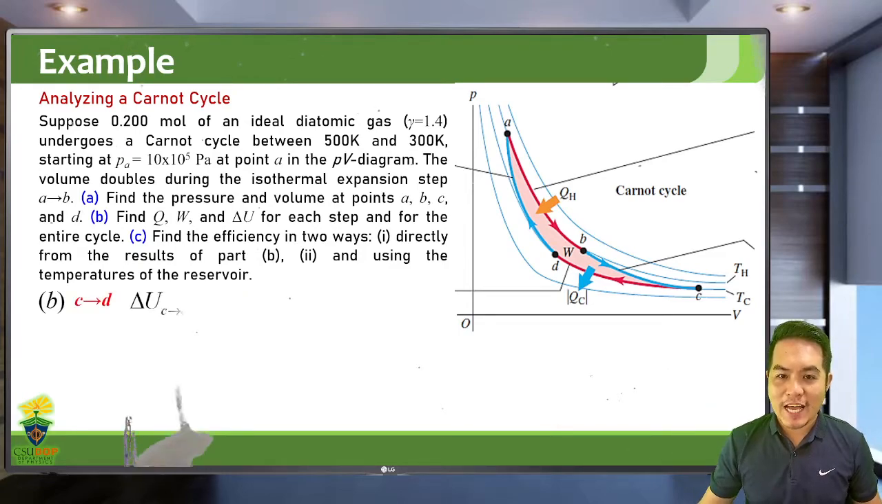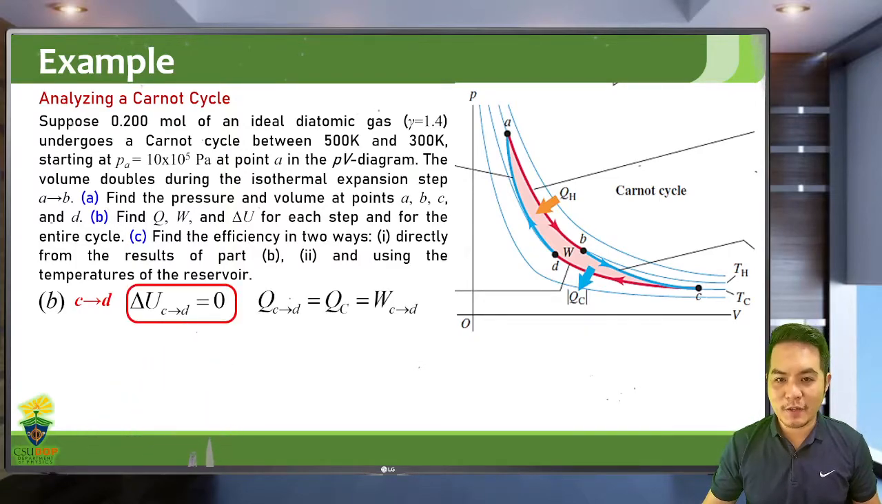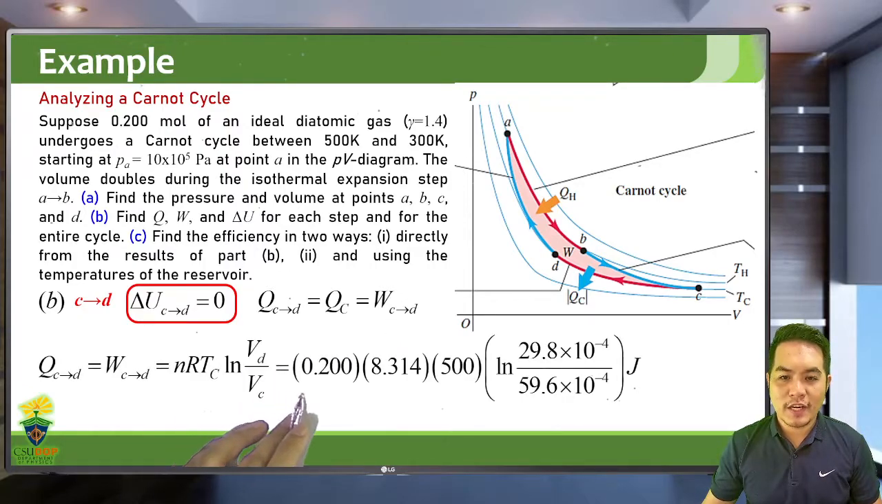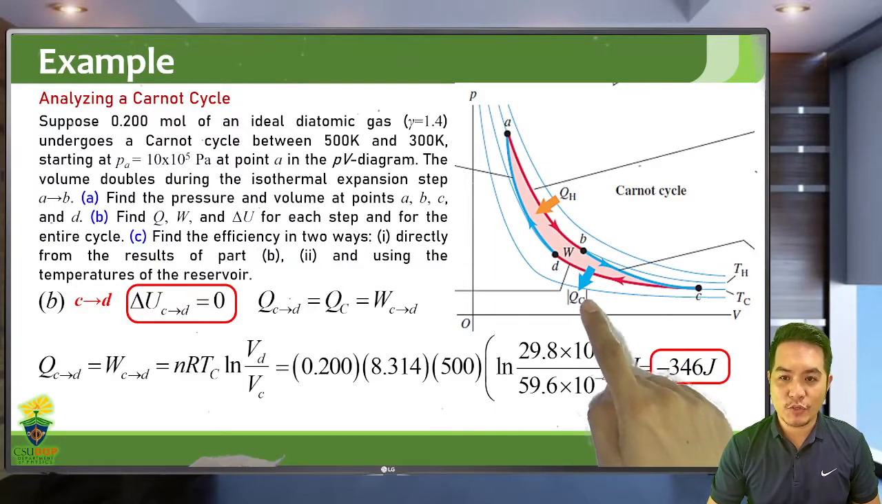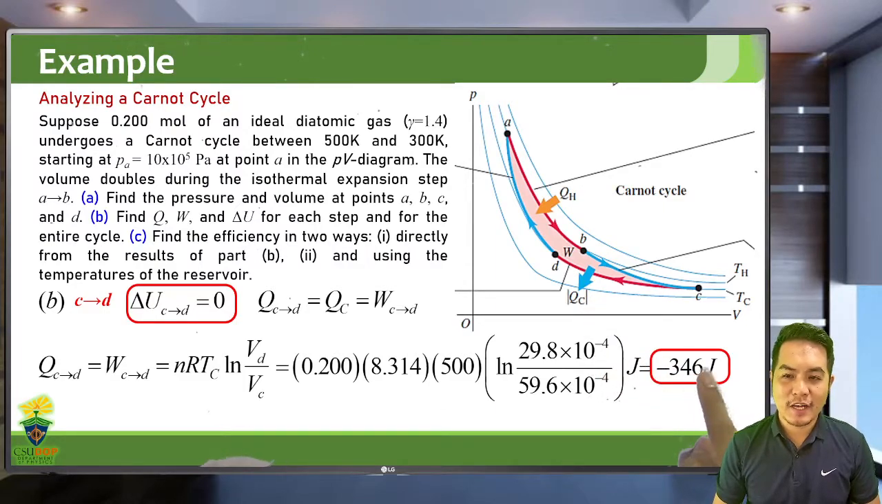So from C to D, another isothermal process. It's an isothermal compression. So the change in internal energy is 0, meaning the heat is just equal to the work, and those are equal to negative 346 joules. So in this case, heat is released by the system, QC. So heat is released by your Carnot engine. And the work done is also negative, meaning in this process, work is done on the system.